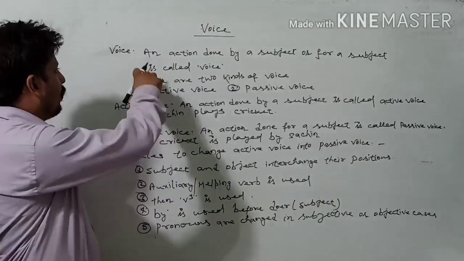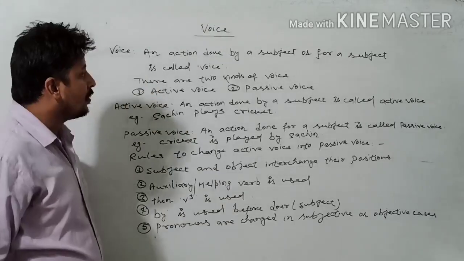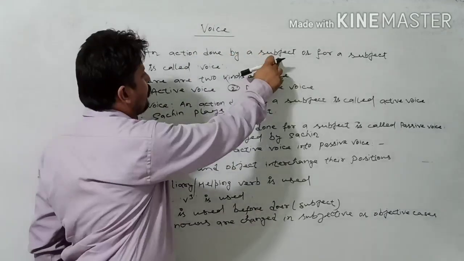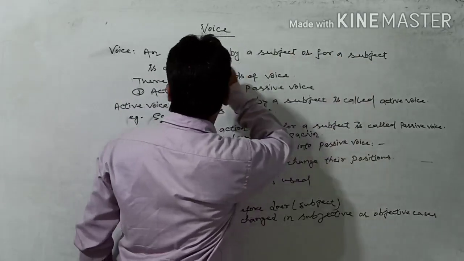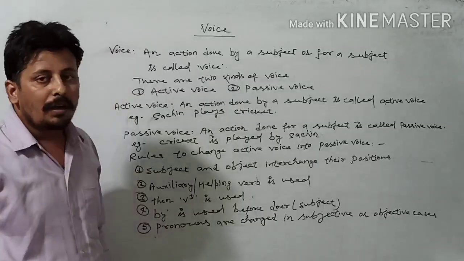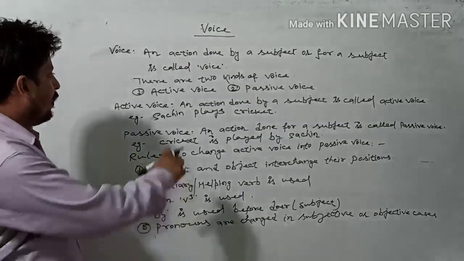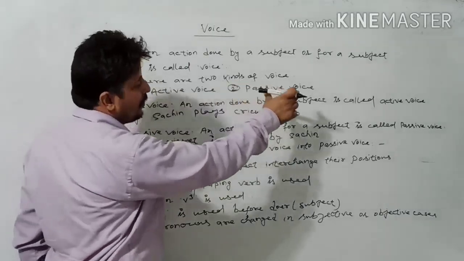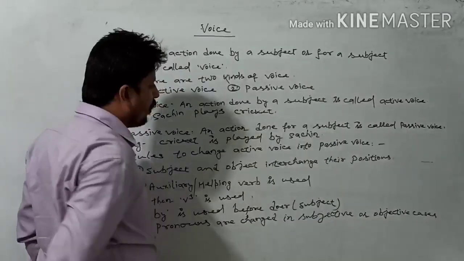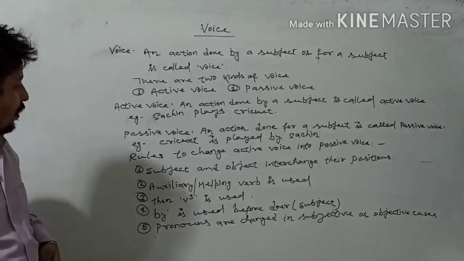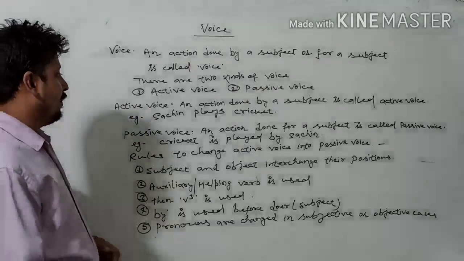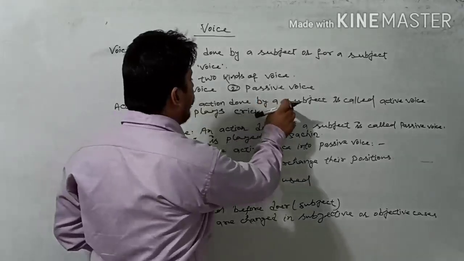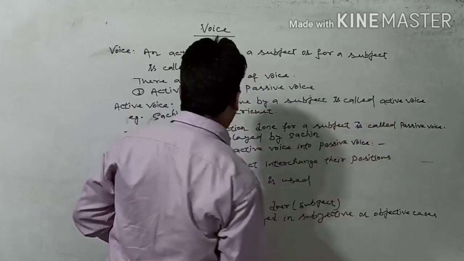First of all, we will talk about the definition. Voice: an action done by a subject or for a subject is known as voice. There are two kinds of voice: the first is active voice, the second is passive voice. Then the definition of active voice, we will see here. An action done by a subject is called active voice.